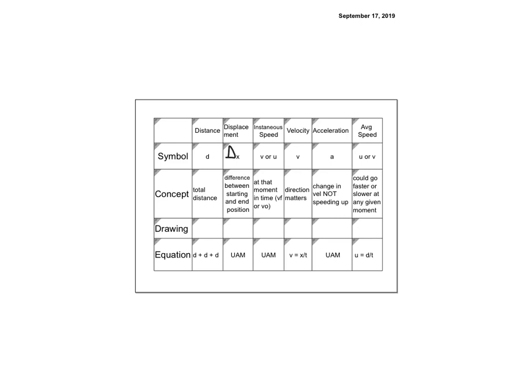So you have to remember which ones are vectors and which ones are not. Let's put a v over each of the vectors. Distance is a scalar. Displacement is a vector. Instantaneous speed, if it says speed, would be a scalar, but velocity is a vector. So it depends on whether it says speed. Acceleration is a vector, and average speed is a scalar. So always read the question to see what they're really asking for.